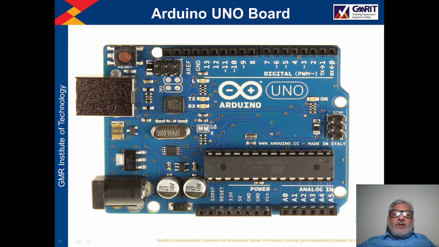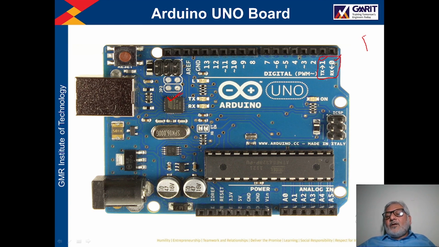Now here you can see, this is one another processor, and this processor is used to transfer the data between this Arduino Uno and an external computer in serial form. There is one UART hardware for serial transmission. See here, pin number 0 and pin number 1, these pins are used for the serial communication.